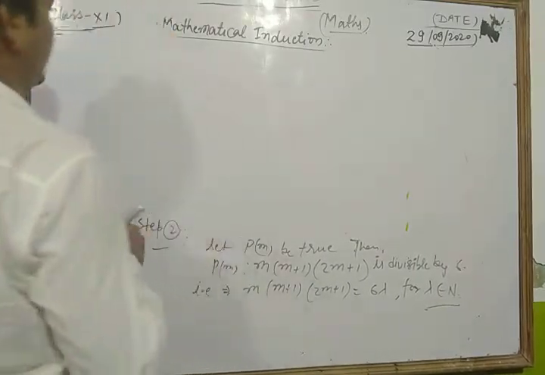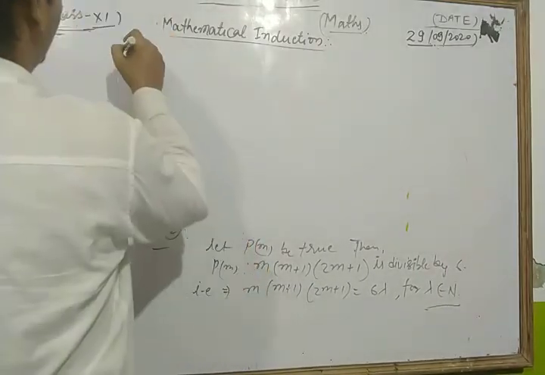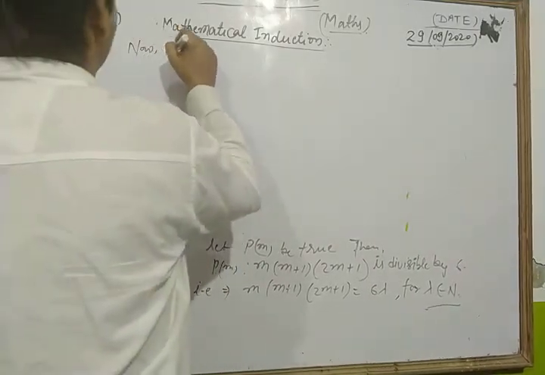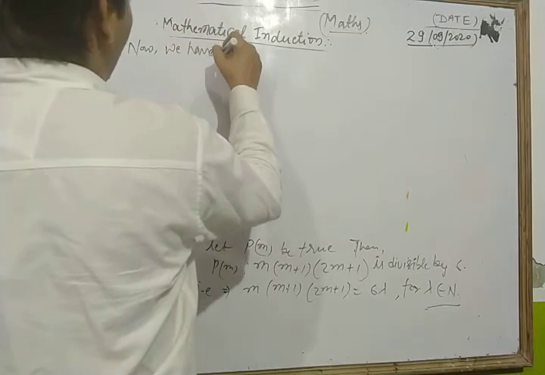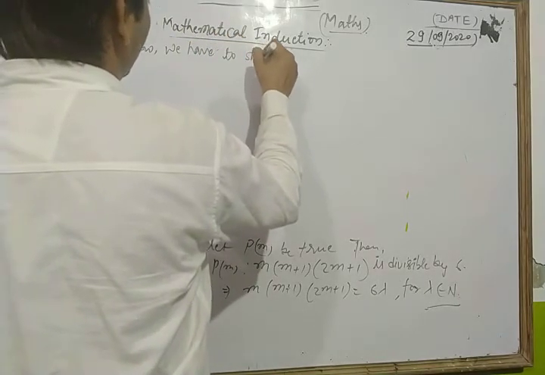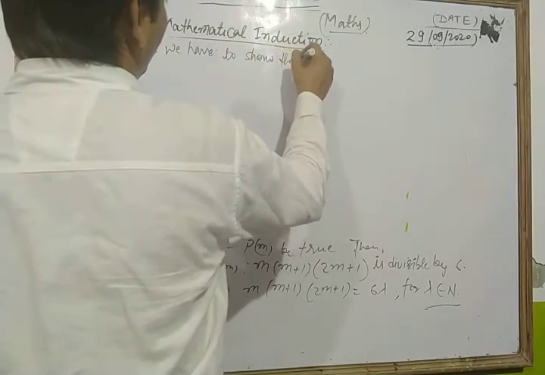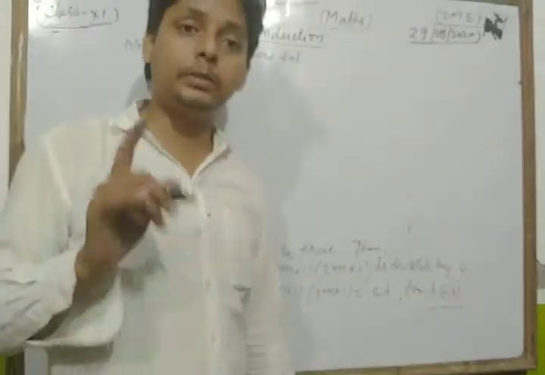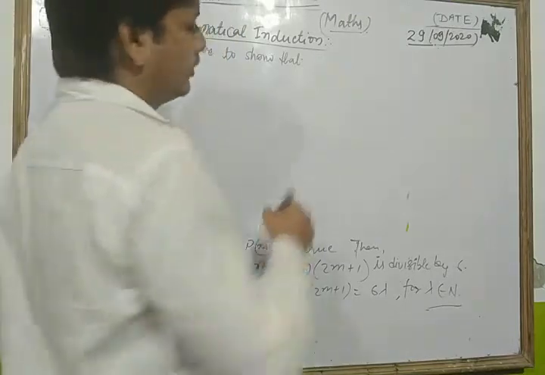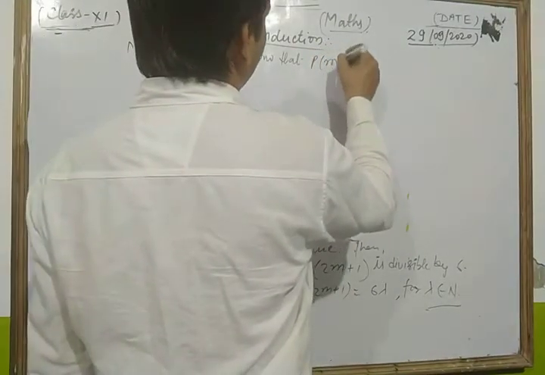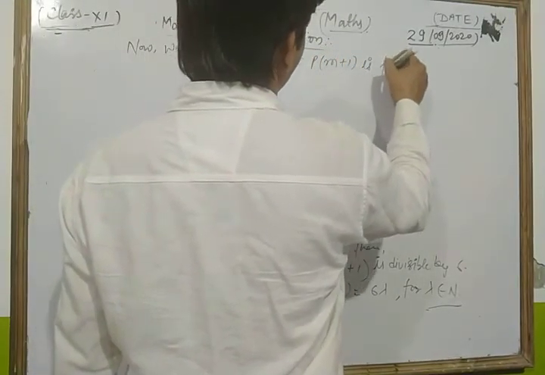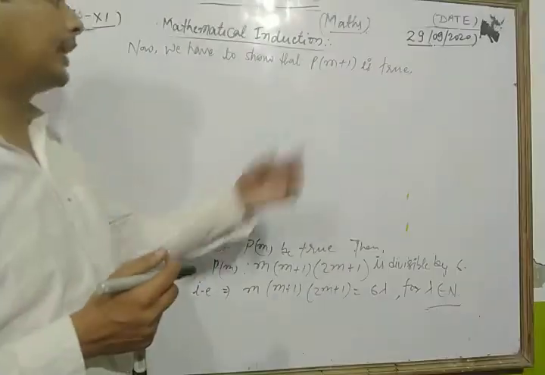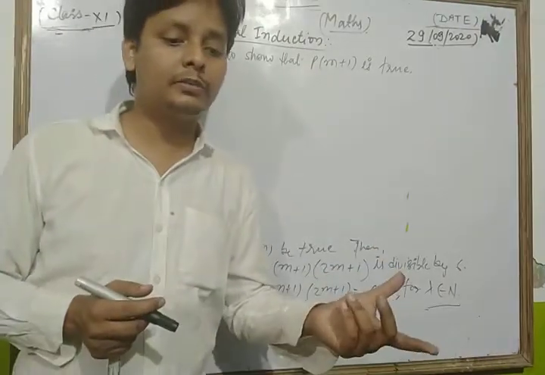Now look, dear friends, we have to show that Pm+1 is true. If I show that Pm+1 is true, what is the meaning of that?